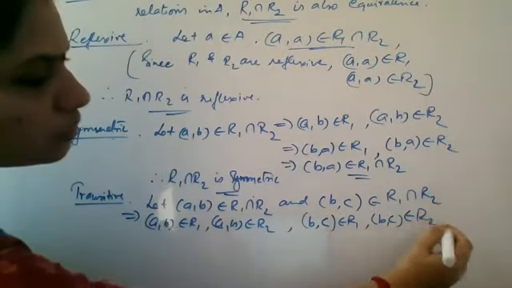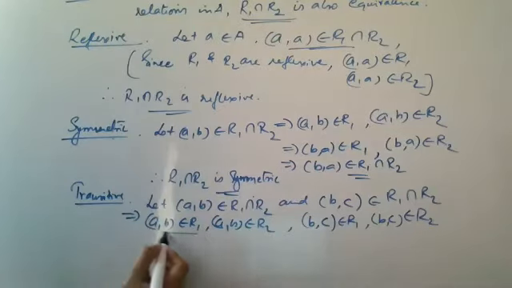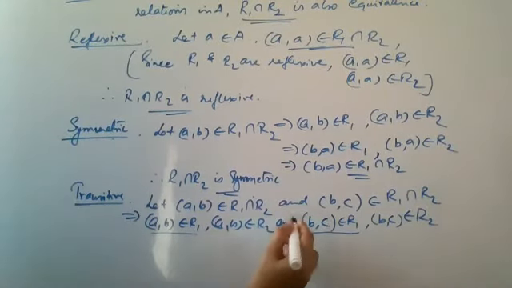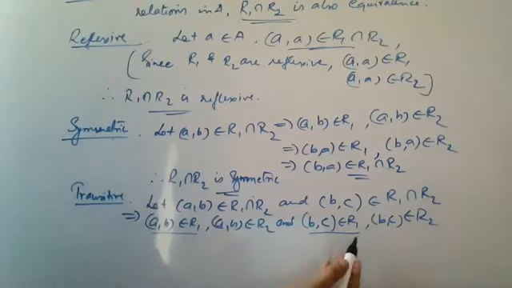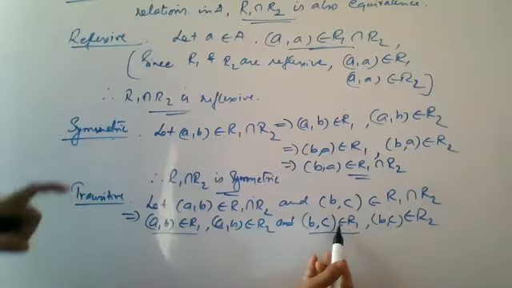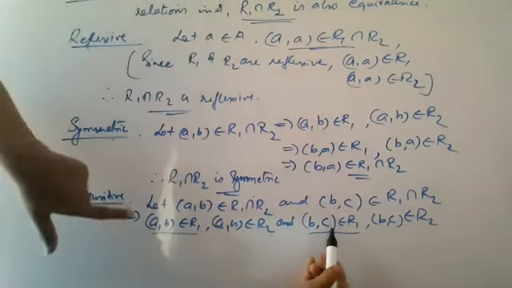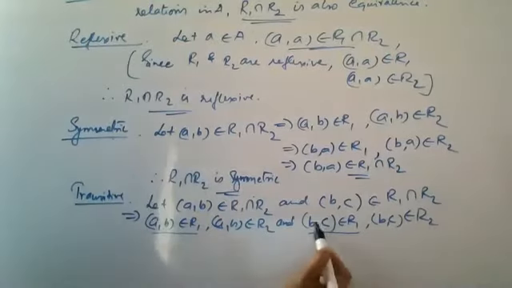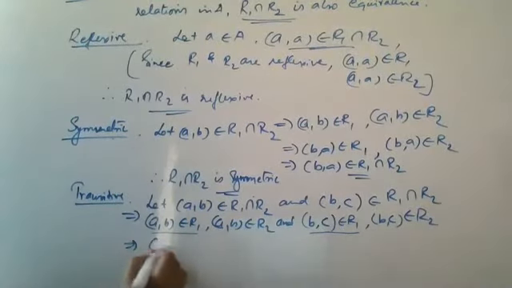Now here see, you have (a,b) belongs to R1 and (b,c) belongs to R1. Both the elements are in R1. That means since again R1 is equivalence, R1 is transitive also. So (a,b) belongs to R1 and (b,c) belongs to R1 implies that (a,c) belongs to R1. Clear?